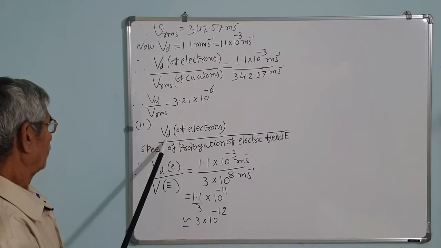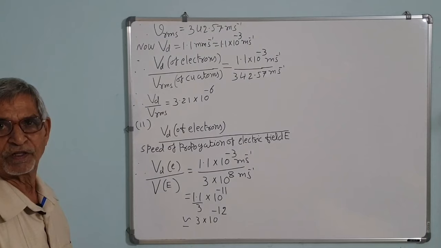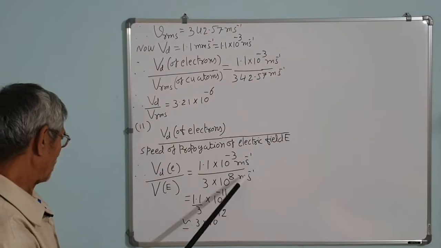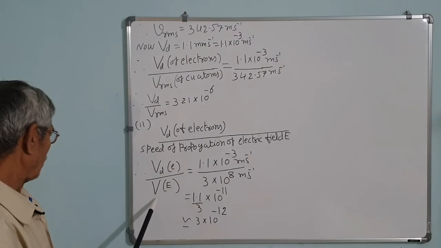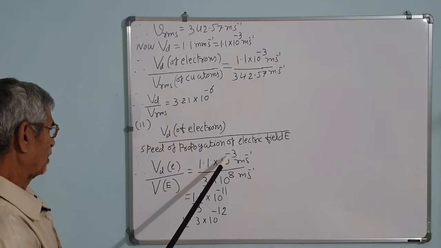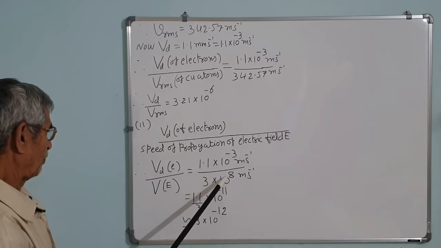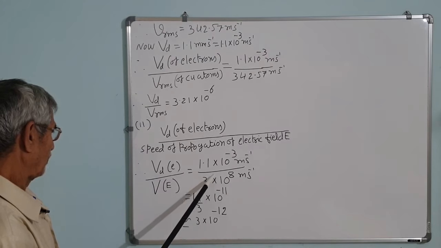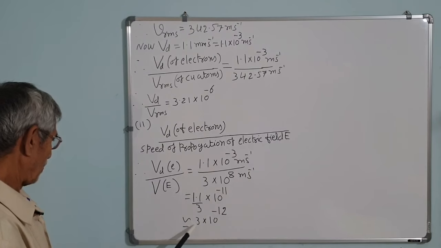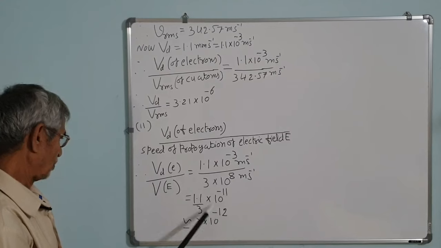Now, number 2, the Vd of electrons upon the speed of propagation of the electric field. The electric field moves at the speed of light, that is 3 lakh kilometer per second or 3 into 10 raised to 8 meter per second, correct. So, Vd upon V electric field is 1.1 into 10 raised to power minus 3 meter per second upon 3 into 10 raised to power 8 meter per second, the speed of the electric field. That comes roughly equal to 3 into 10 raised to power minus 12. So, this you can also consider.